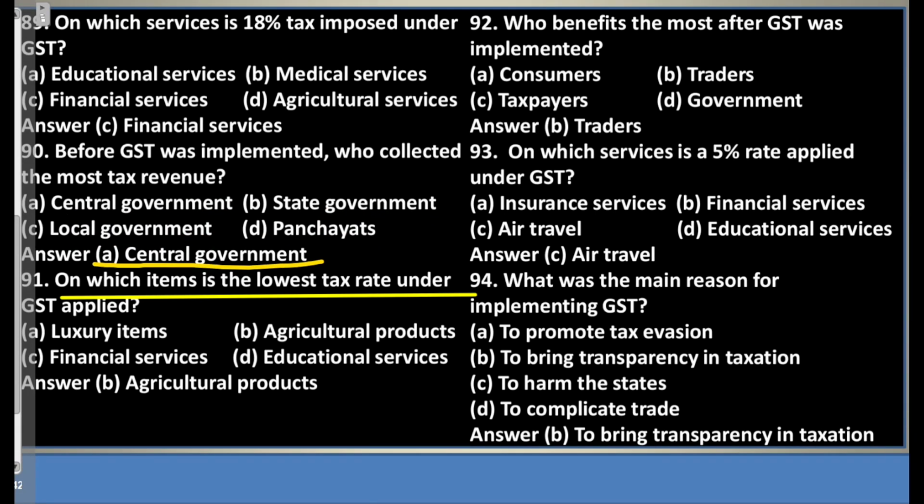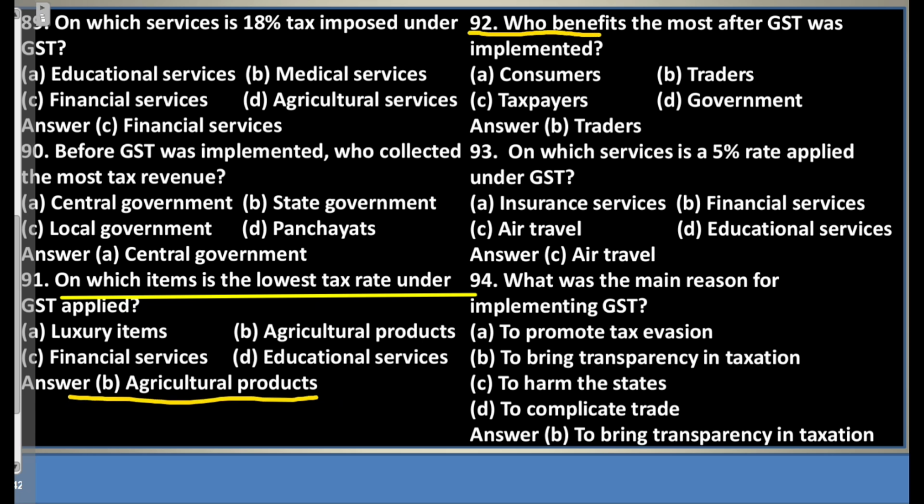Question 91. On which items is the lowest tax rate under GST applied? A. Luxury items. B. Agricultural products. C. Financial services. D. Educational services. Answer B. Agricultural products.